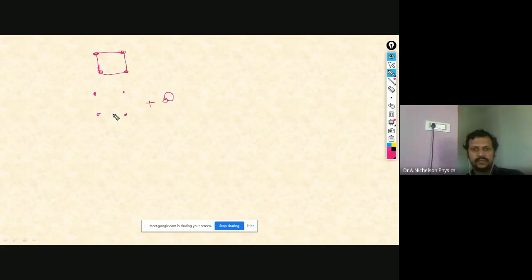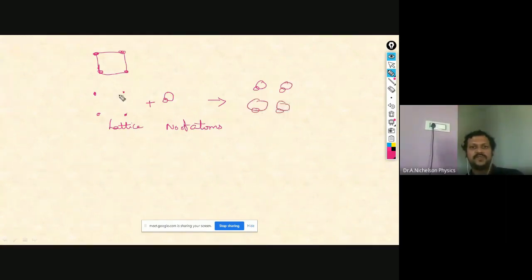So here this is the lattice. Lattice means the imaginary point which represents the position of the atom, and the basis represents the number of atoms with respect to the lattice point. These two combine together and you will get a crystalline structure like this. So this plus this, you will get the crystal structure.